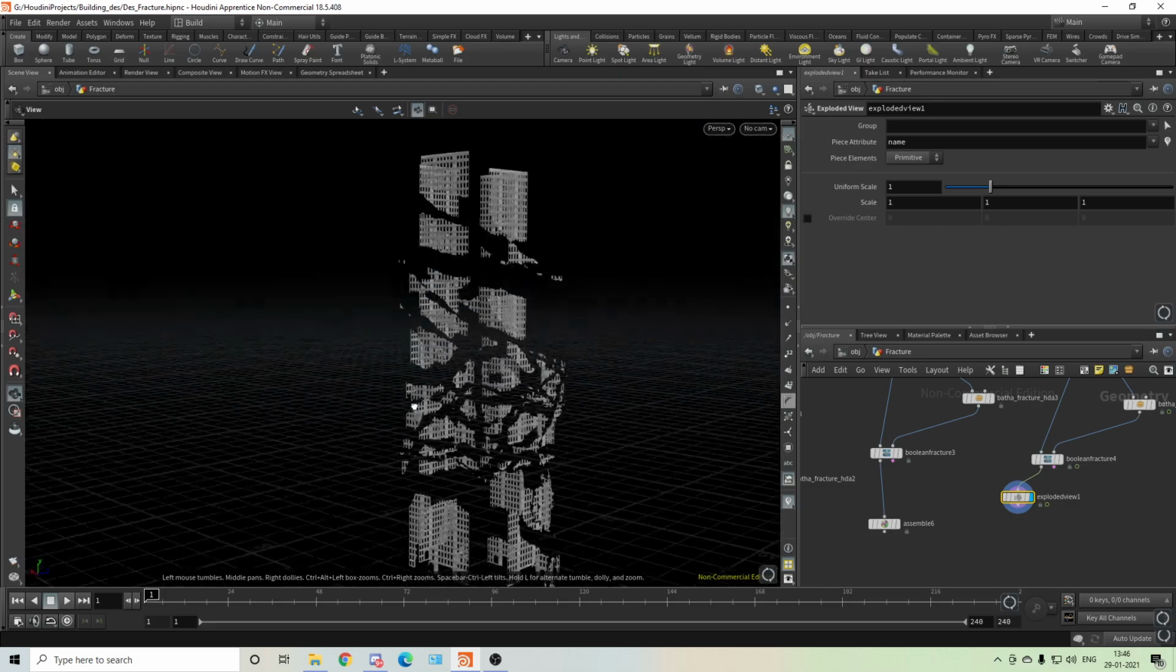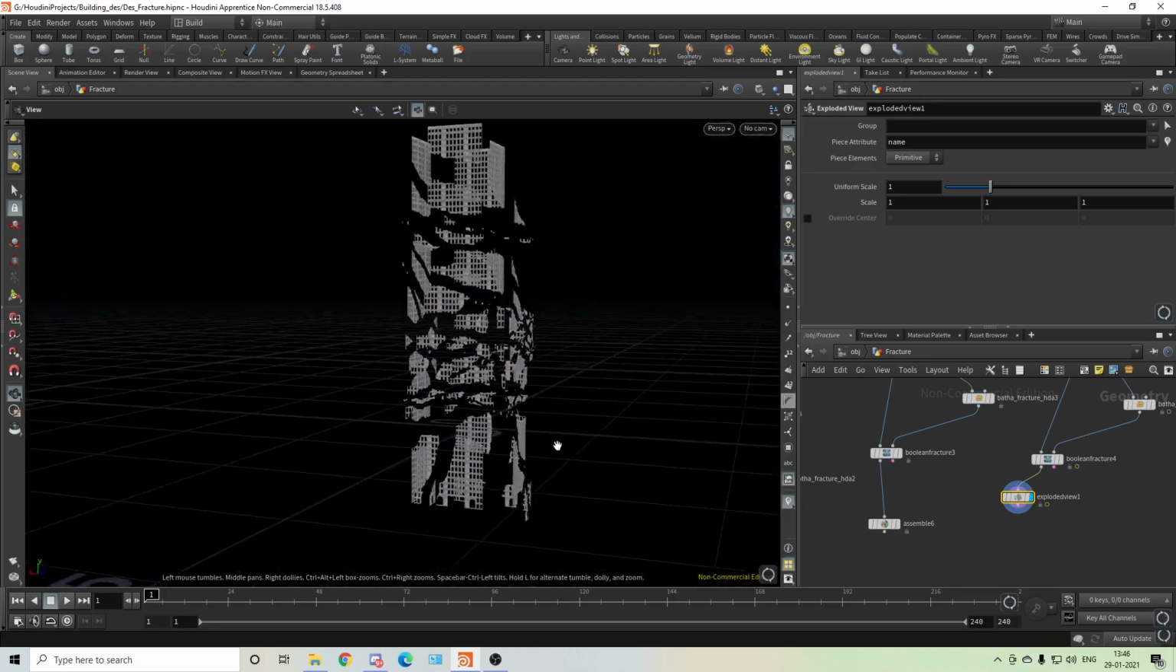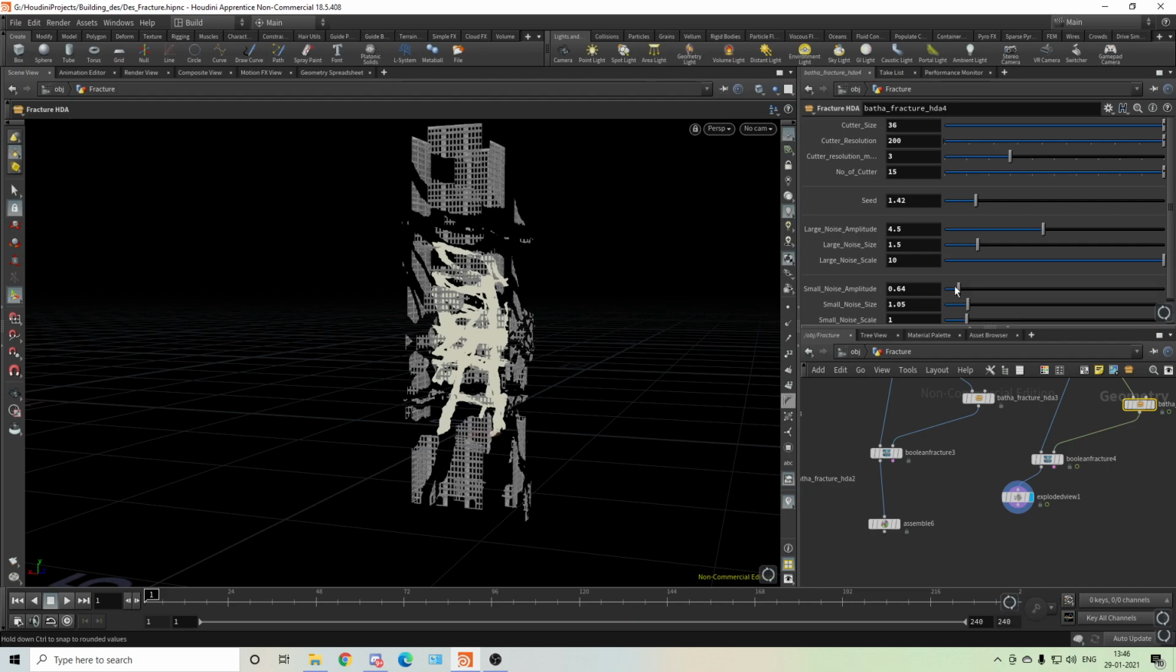So see, we have something, but we need more. It is not enough. So we'll go for maybe 30, and I need more jagginess. These are so straight cuts. Even though there should be some straight cuts, a building is not cracking every time in a zigzag, but still, it's your personal choice how you want your cuts to be.